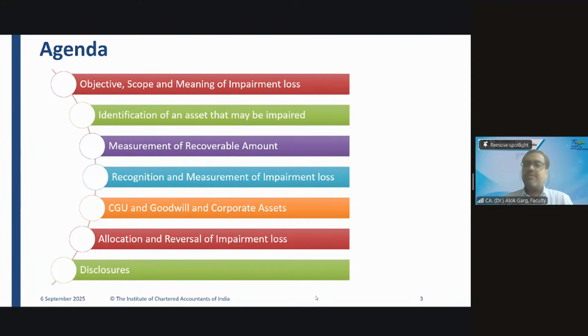If the revaluation surplus is not there, then the entire impairment loss will go to P&L. If limited revaluation surplus is there, that revaluation surplus has to be adjusted and then the remaining impairment loss needs to be charged to the P&L. Clear? Yes, sir.